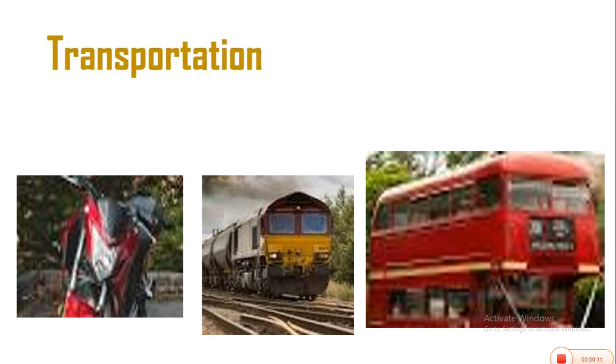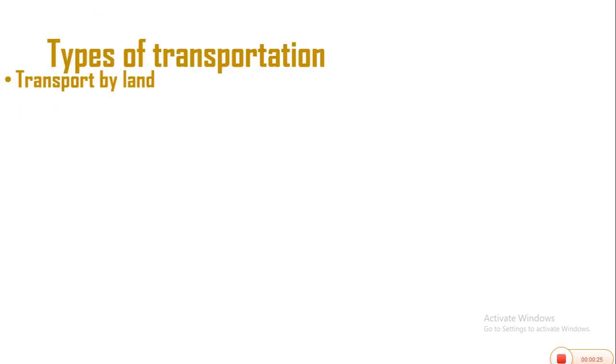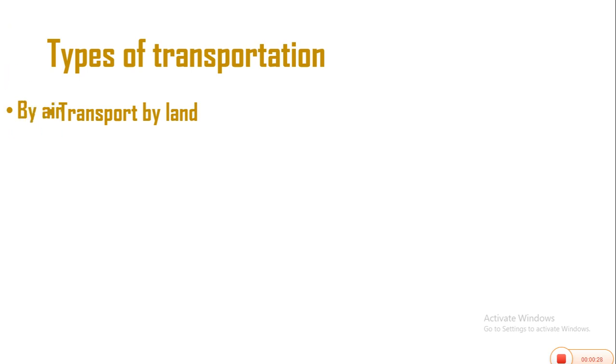Hello students, today in geography we'll be looking at the topic transportation. Transportation simply means the movement of people, goods and services from one place to another. Transportation could be done by land, by air, or by water. These are the types of transportation: transportation by land, by air, and by water.